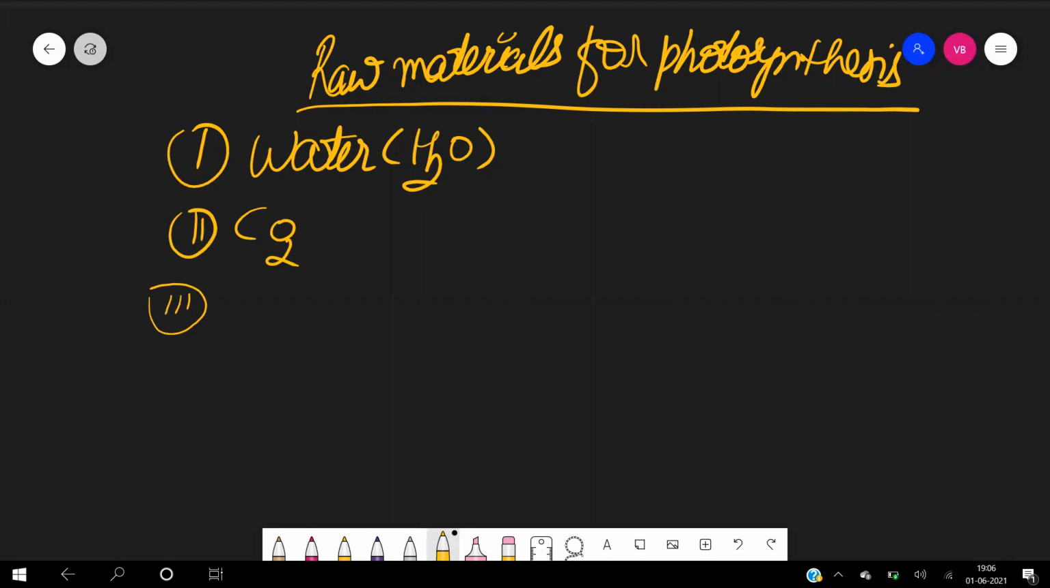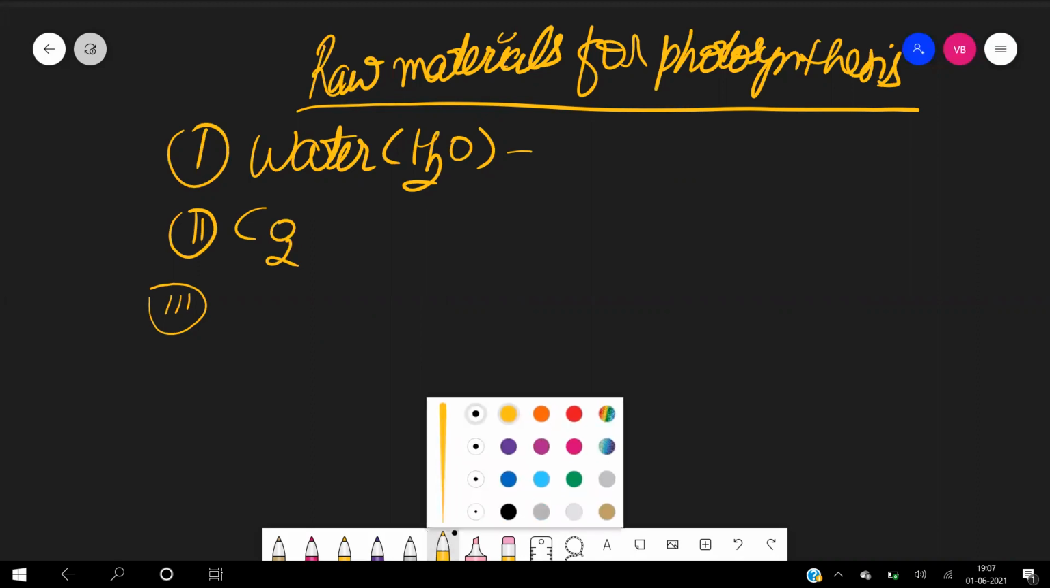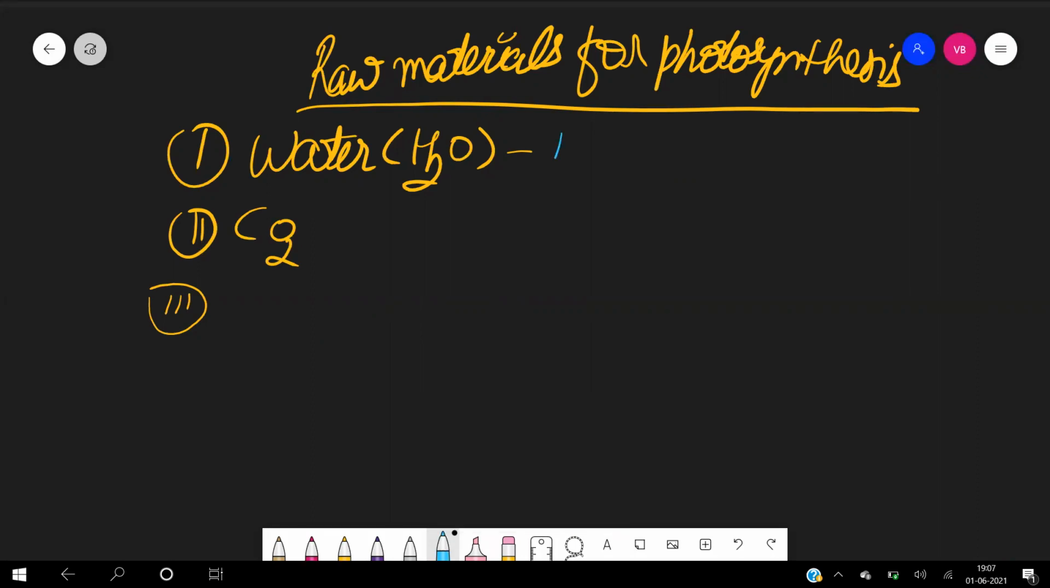Okay. Now, let us see what is the role of water. Water is doing a very important work. It is split into its ions, that is H plus and OH minus. Release of electrons will be there, and that is transferred for the light reaction. The breaking of the water molecule is known as photolysis.